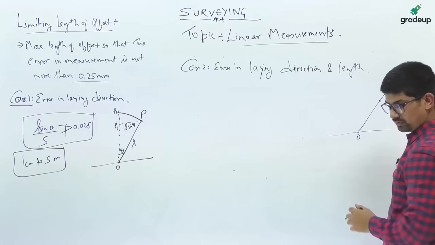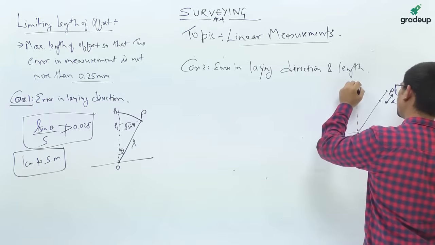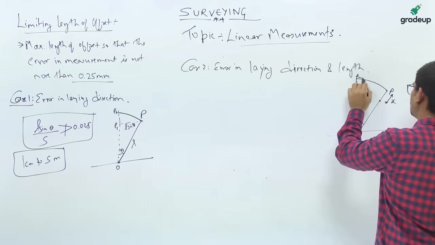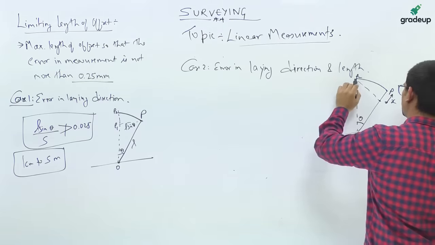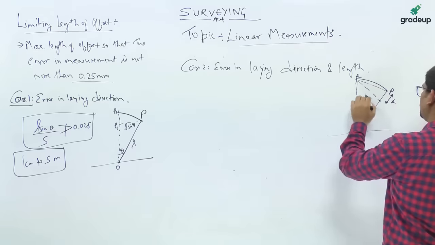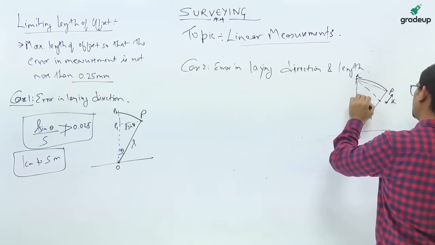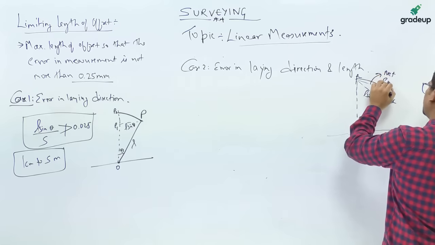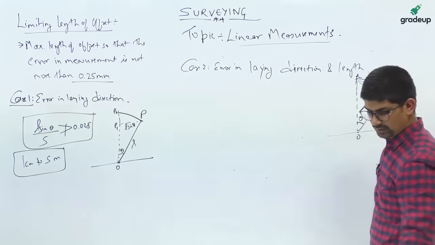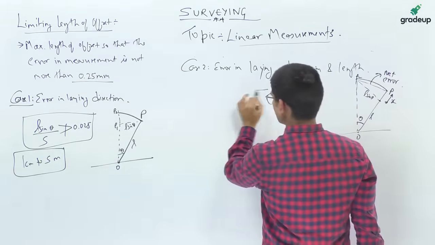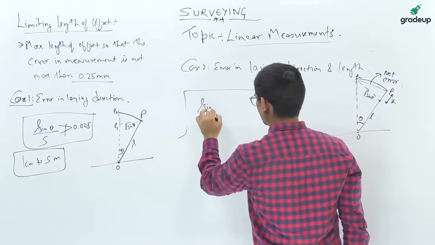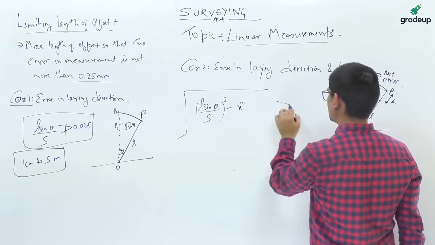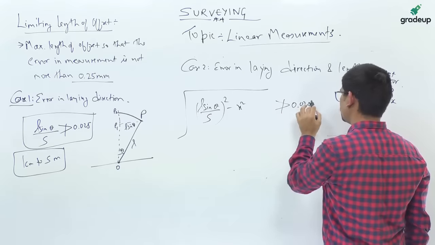If you take this value as theta, similarly, and this value is P2, this value was L, so L sin theta, and this is the net error. Now in this case the relation becomes (L sin theta by S) whole square minus S square should not be greater than 0.025.